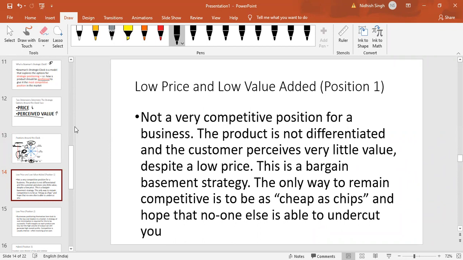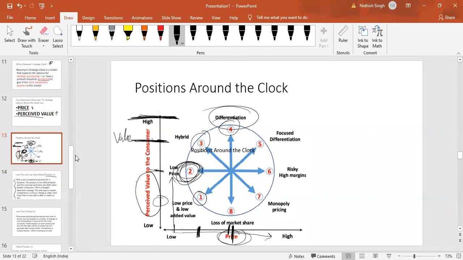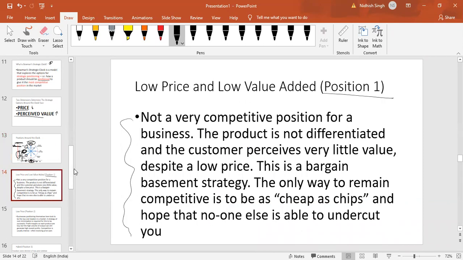So basically, with reference to position 1, this is a kind of commentary to explain the understanding. You can see position 1 means you are here, below average price and below average value. So you are not disproportionately high anywhere. It is just a very below average product, below average price, which is okay. You can still survive, but it's not a very competitive position for a business.